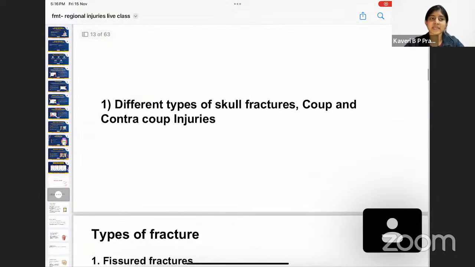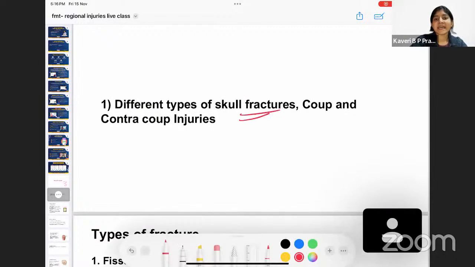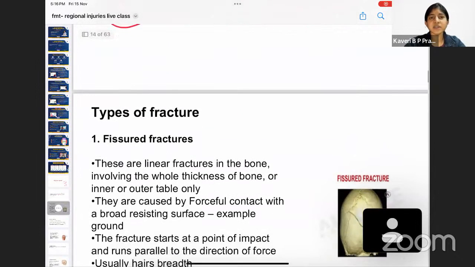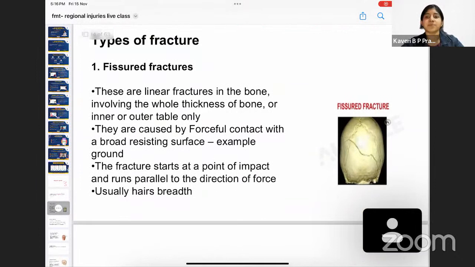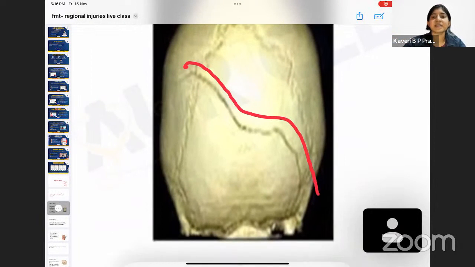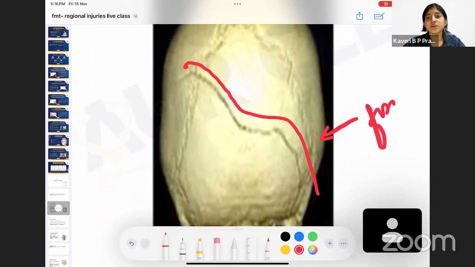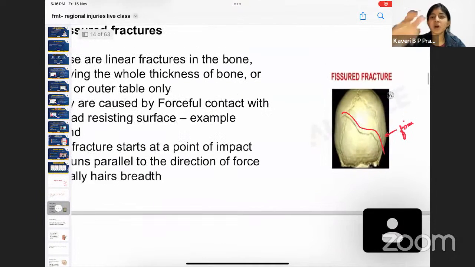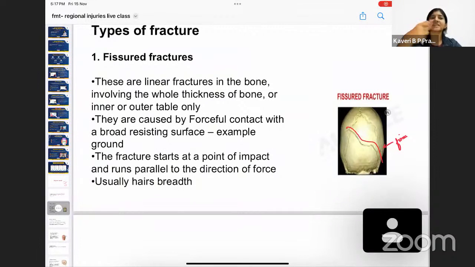Now, coming to the first essay, we'll be discussing the different types of skull fractures, and along with that, we'll also see what is a coup injury and what is a countercoup injury. Now, coming to the different types of skull fractures, number one is a fissured fracture. As you can see in the image here, you can see a line running through the skull. This is nothing but a fissure. So whenever there is a fracture in the skull which looks like a fissure, a small narrow opening that can be as thin as a hair, it is called a fissured fracture.